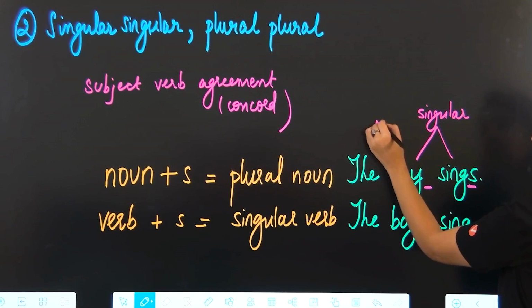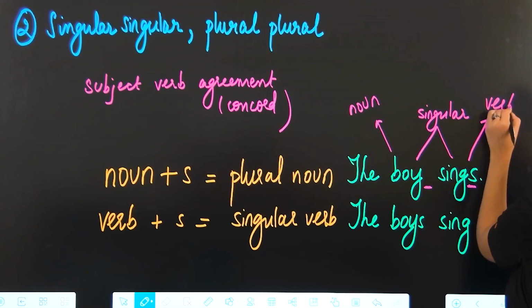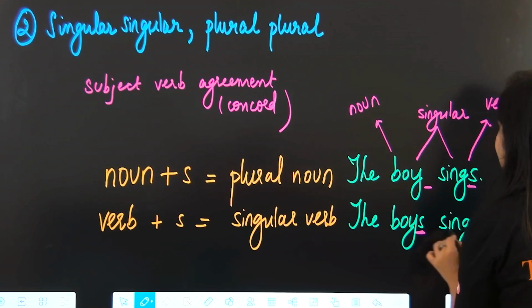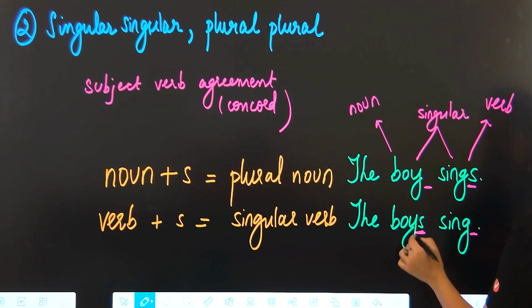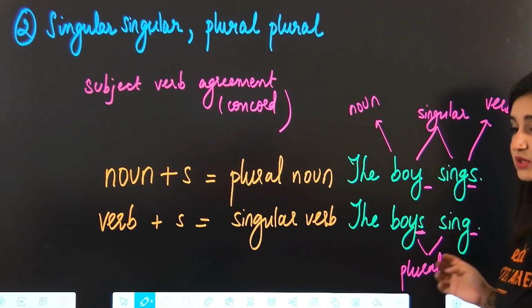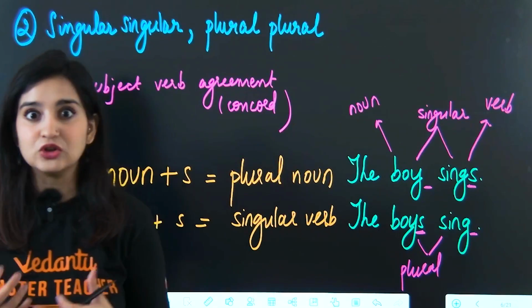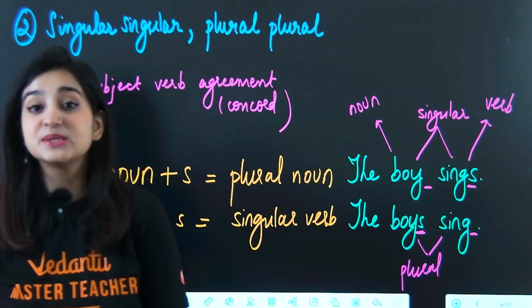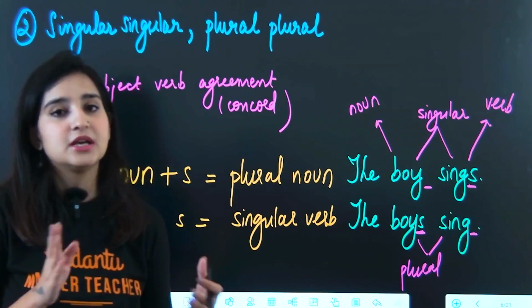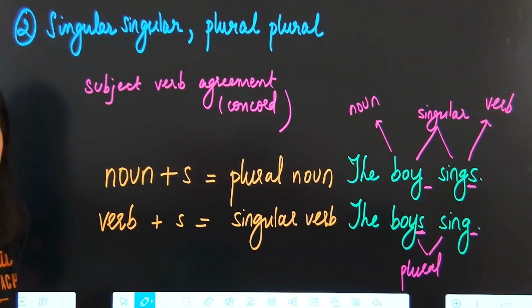Boy being the noun and sings being the verb. And over here, with s and without s, these are both plural, right? So just remember, noun with s, plural, verb with s, singular. So they're kind of the opposite when it comes to this, and we just need to be mindful.